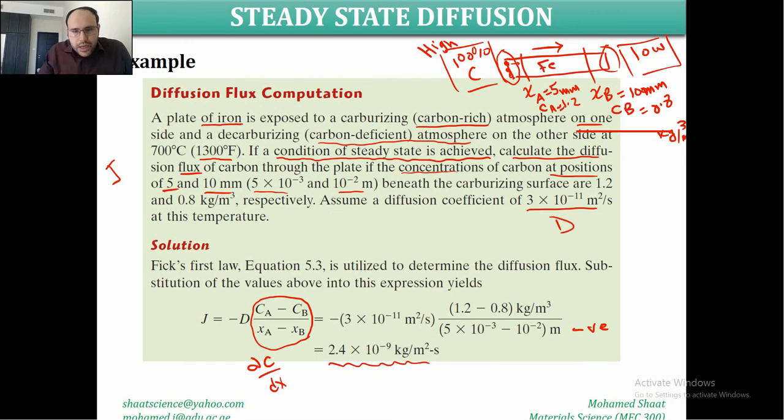Alright, so last thing here, as mentioned, he said to assume a diffusion coefficient equal to this value at this temperature. So what does this mean? This indicates that the diffusion coefficient itself is not a constant for this material. It is material dependent, yes, for sure, but in the meanwhile it does depend on the temperature. So it is temperature dependent. It means that according to this statement, the diffusion coefficient equals this value at this temperature. So this indicates that at any other temperature, this coefficient would probably have a different value, right?